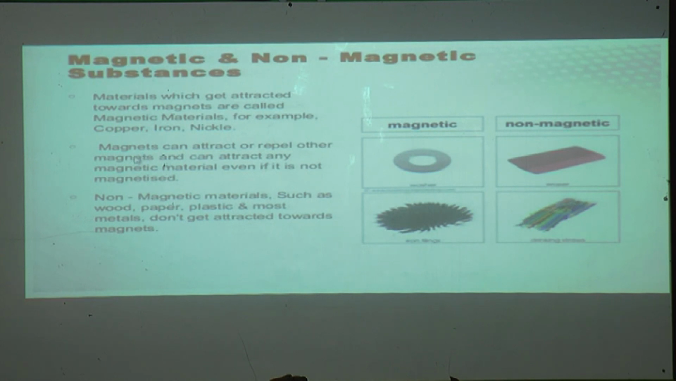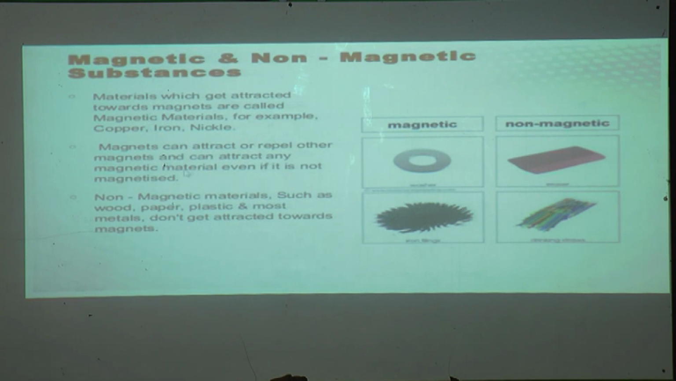Then magnets can attract or repel other magnets and can attract any magnetic material even if it is not magnetized. Any magnetic material which is not magnetized is also attracted by magnets, and magnets can attract other magnets and can also repel other magnets. This is a property of a magnet. About this we will learn in our next slide.